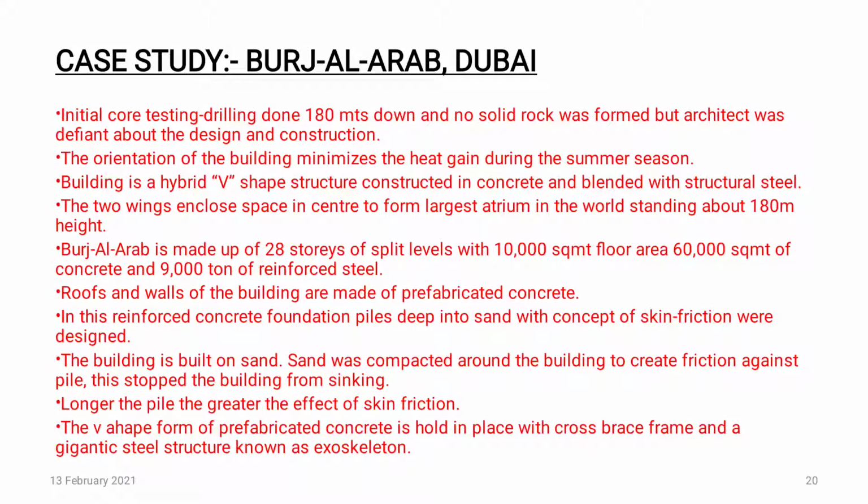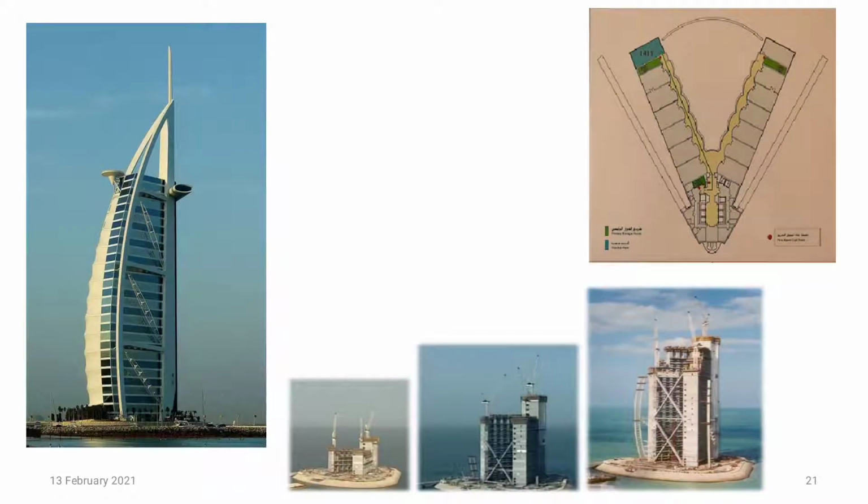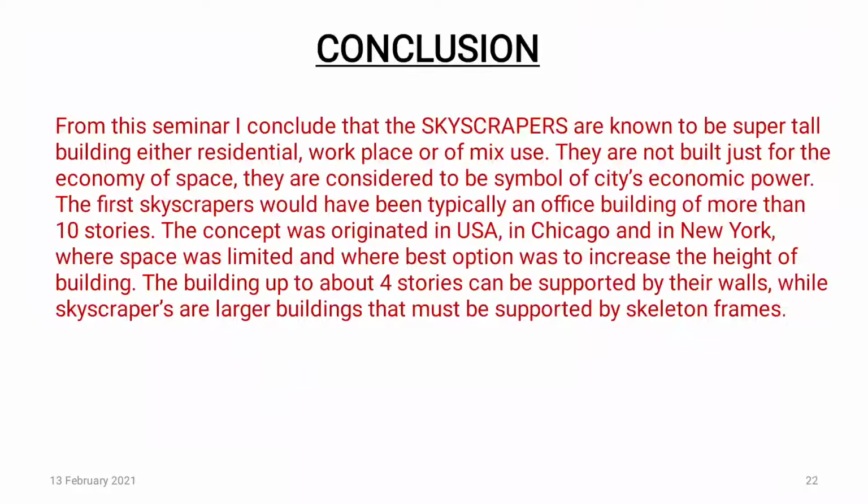The building is built on sand. Sand was compacted around the building to create friction. The larger the pipe, the more the skin friction. These are some photos. As you can see, it's a V type structure, and under this photo you can see the construction of Burj Al Arab.